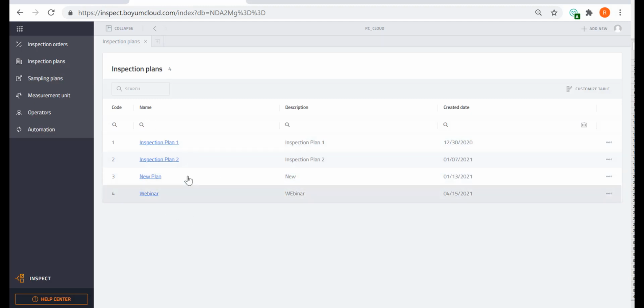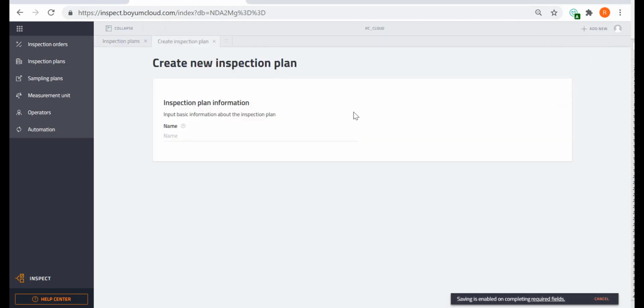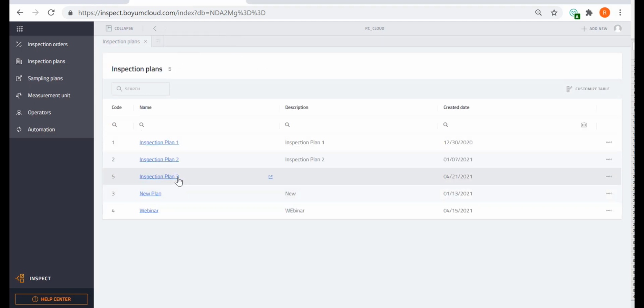As you can see, I already have several inspection plans right here because you can have as many as you want. Those are basically your templates where you're going to set up, if I'm using this inspection plan, I need to inspect several things. So let's go in here and click on Add New, and we click on Inspection Plan. And again, we give it a name. Let me call it Inspection Plan 3, and then you save it. Now you see that inspection plan listed right here.